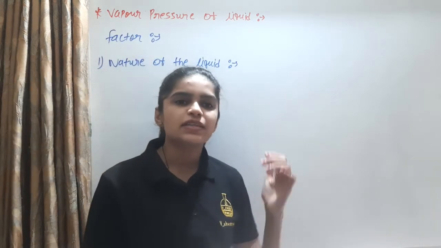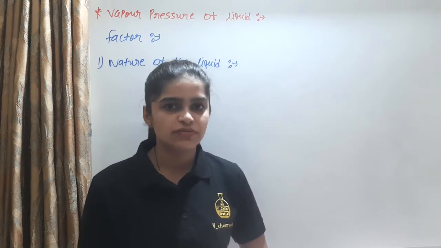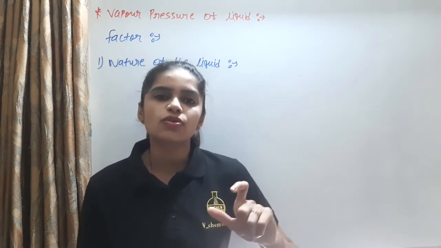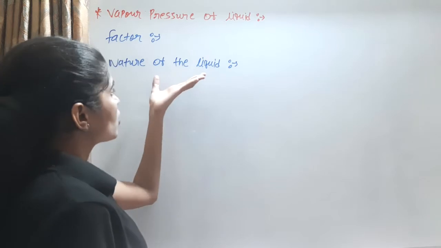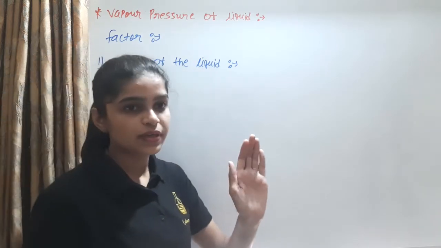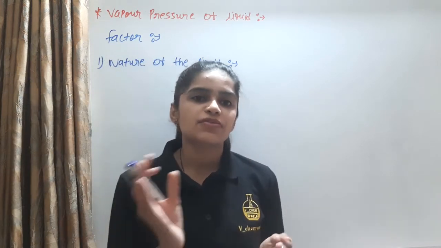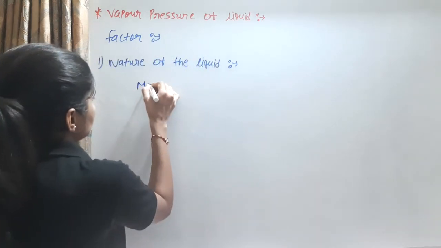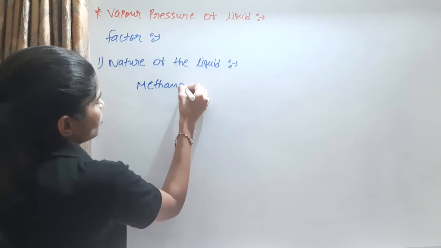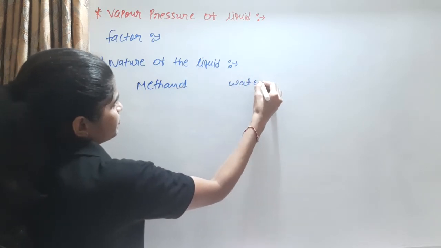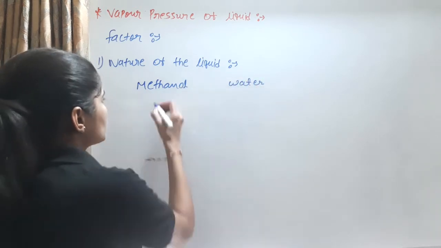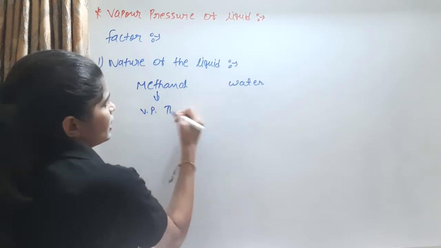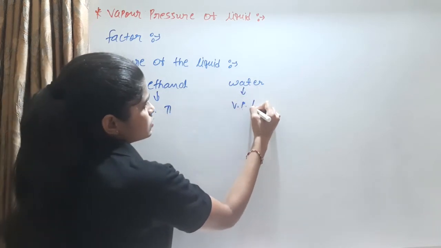Next are the factors that affect the vapor pressure of a liquid. The first factor is the nature of the liquid. How does the nature of the liquid affect it? Because different liquids have different vapor pressures. For example, consider methanol and water. Methanol has a high vapor pressure and water has a low vapor pressure.